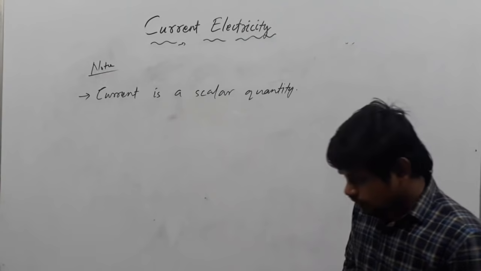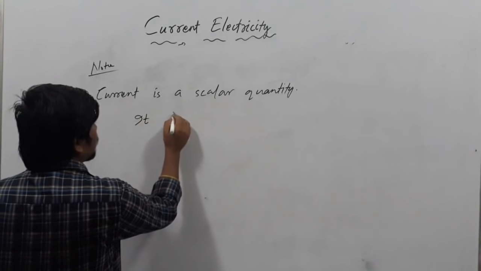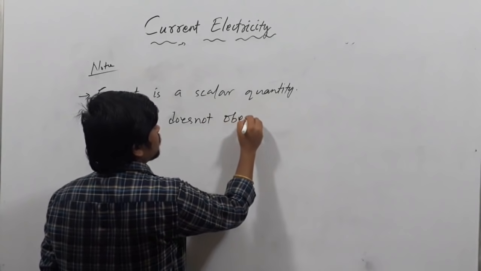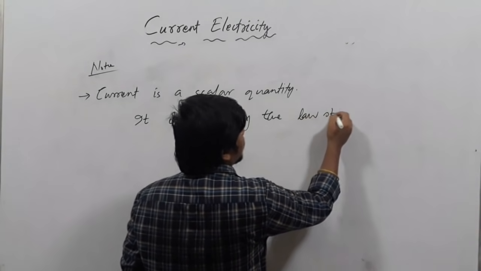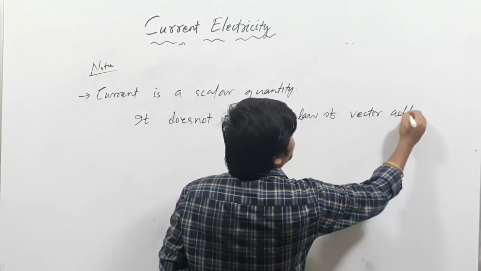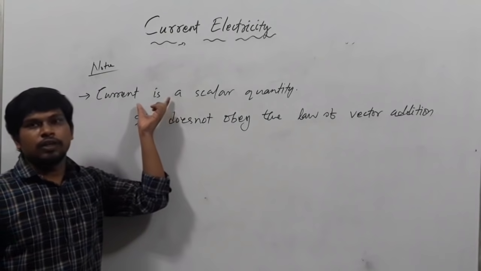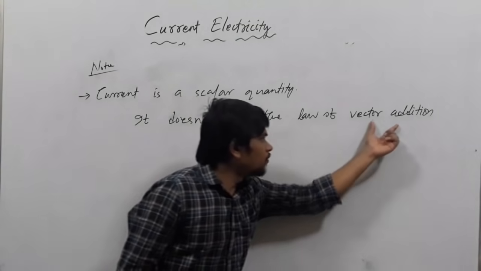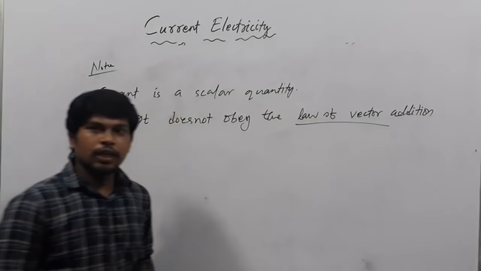The main reason is that it does not obey the law of vector addition. Current does not follow the vector addition law. For this reason only it is called a scalar quantity.